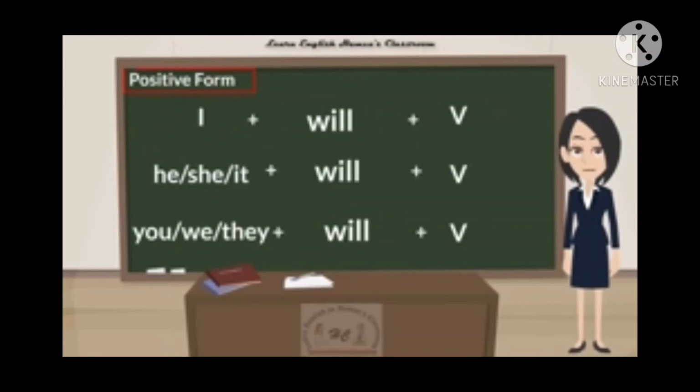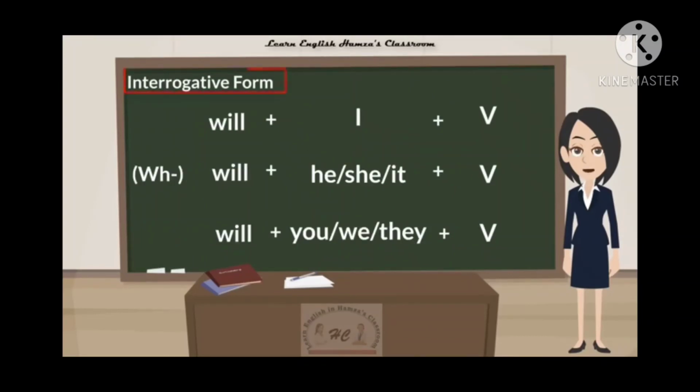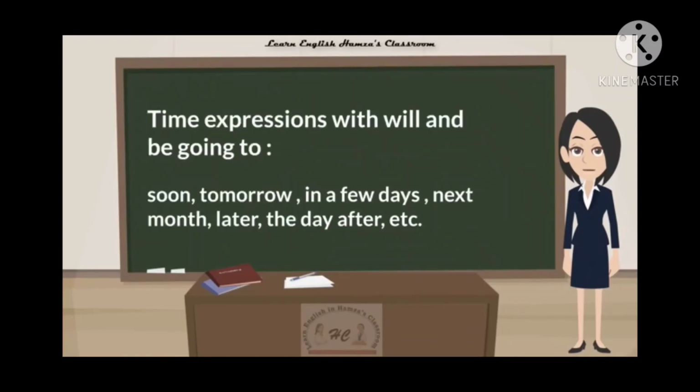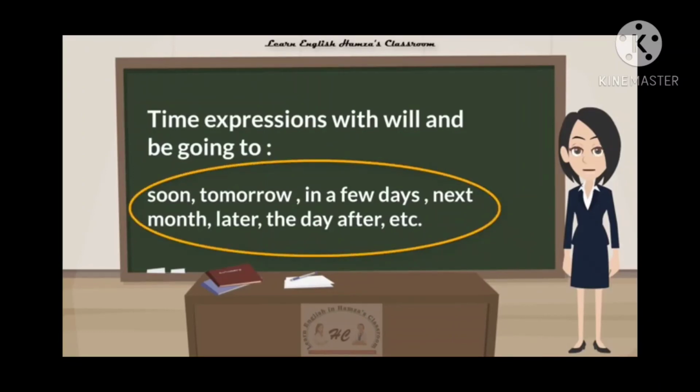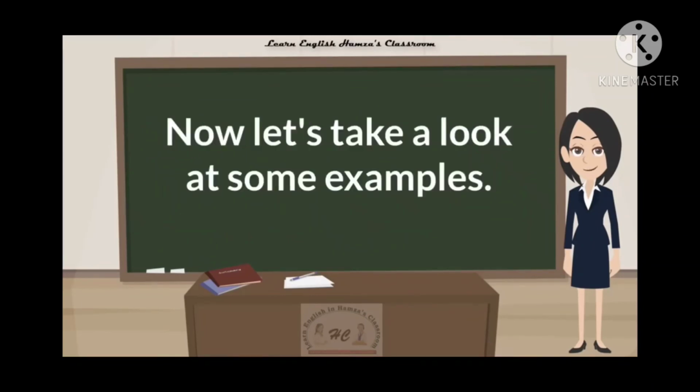Next, it is the positive form of simple future tense. And it is a negative form of simple future tense. And it is the negative form of simple future tense when we use will. Okay. Next, time expressions with will and be going to. Those are soon, tomorrow, in a few days, next month, later, the day after, etc. Now let's take a look at some examples.